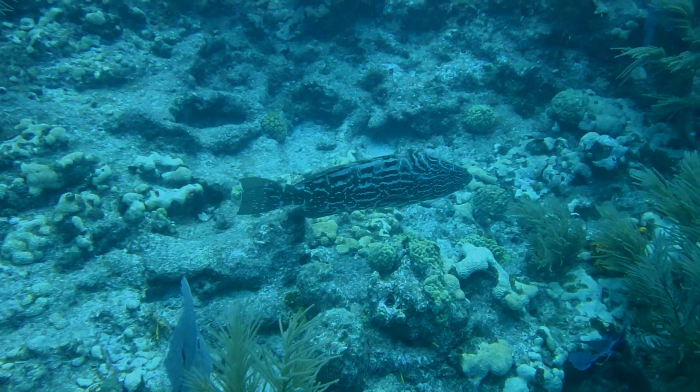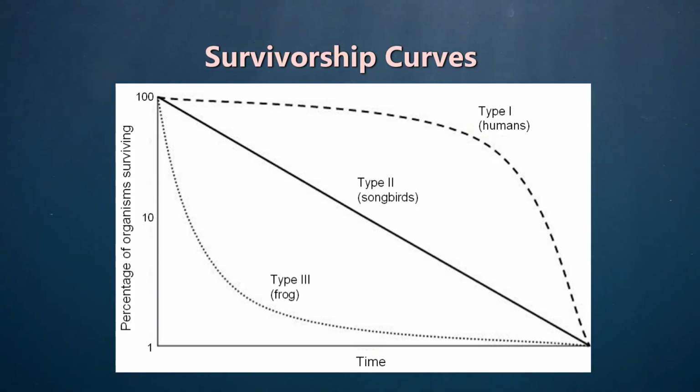Now let's talk survivorship curves. This graph depicts three types of curves found in living organisms. You might guess that humans exhibit a type 1 curve. There's very little mortality until you get to the end of our natural lives. This, of course, represents a lot of K strategists.